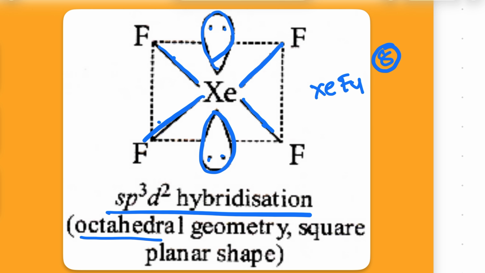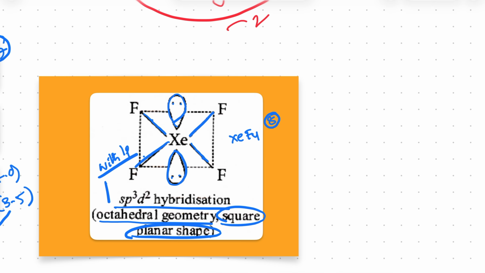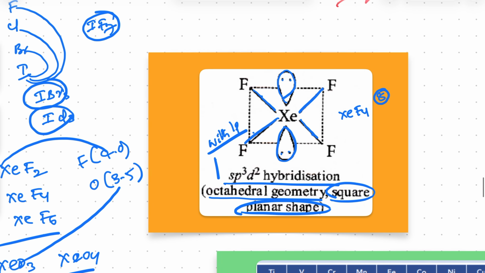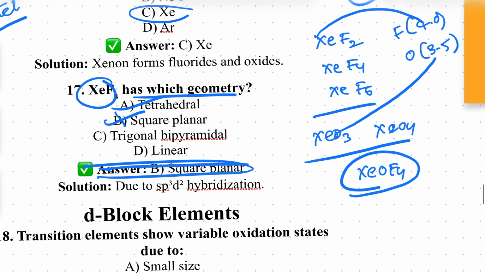Here the geometry is octahedral. Geometry means counting with lone pairs. Without lone pairs, we call it shape. Therefore, here they are asking geometry, so that is octahedral. If shape is asked, that is square planar. Don't forget, the answer given is wrong. The geometry here is octahedral.